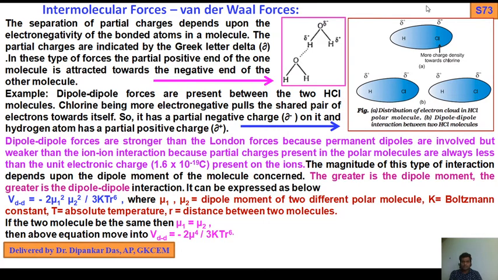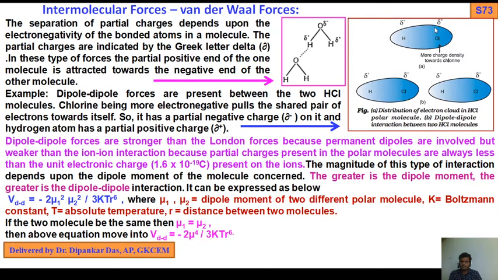Now look what will happen here: distortion of electron cloud in HCl. Between hydrogen and chlorine, chlorine being more electronegative withdraws the electron cloud towards itself more.